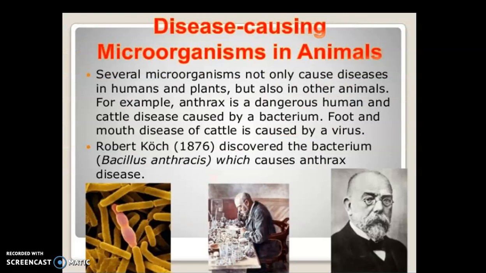Next is disease causing microorganisms in animals. Several microorganisms cause disease not only in humans and plants but also in animals. For example, anthrax is a dangerous human and cattle disease caused by a bacterium, and foot and mouth disease of cattle is caused by a virus. Robert Koch, one of the greatest scientists, discovered the bacterium Bacillus anthracis, which causes the anthrax disease in animals.